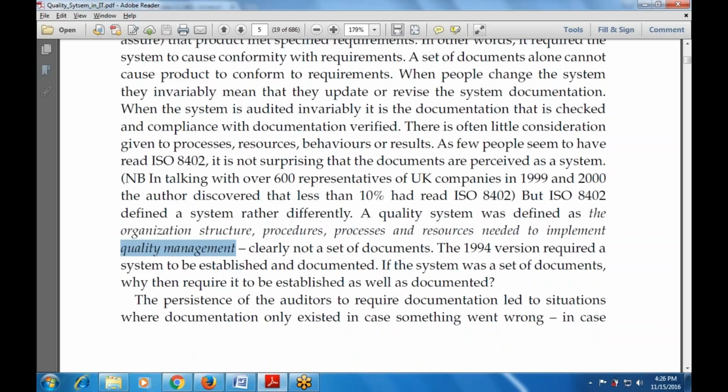So whatever quality system is defined, whatever quality criteria is defined. So what is the quality system? That is the organization structure, the procedures, processes, and the resources that are needed to implement quality management. So procedures, processes, resources that are followed to implement quality management, that is not a set of documents, that is the procedures and policies required to implement quality management.